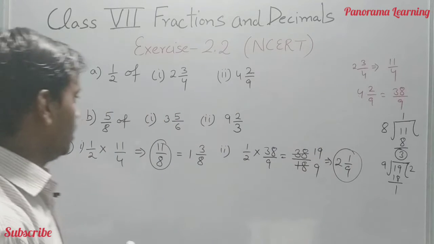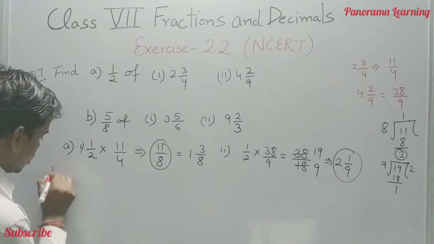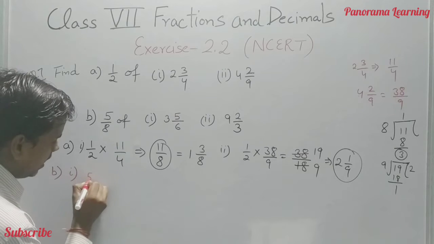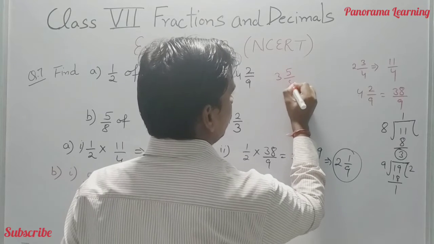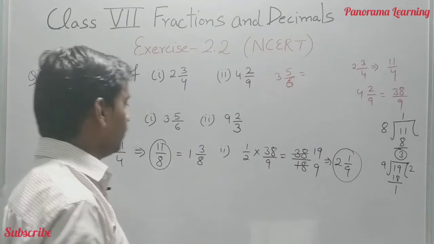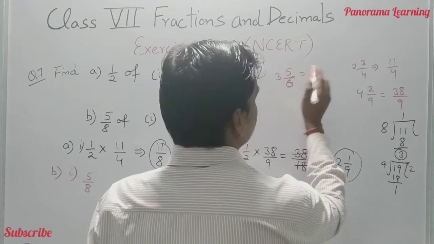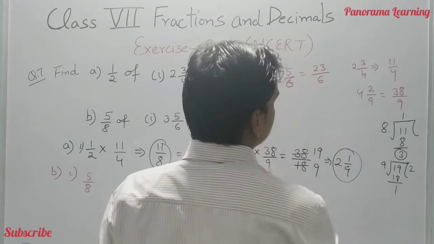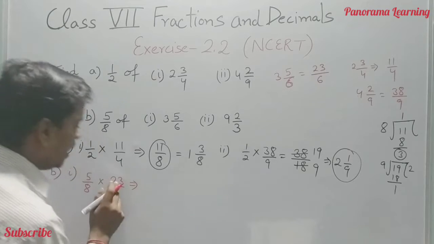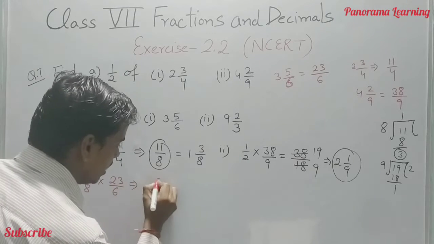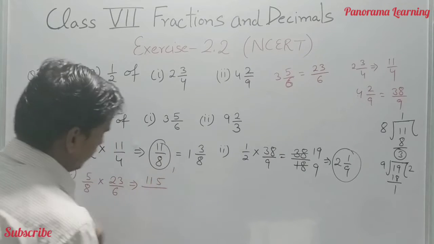Okay. Now let's move to the question number second of this. Question number second, first part, 5 by 8 into 3 whole 5 by 6. First of all, we convert 3 whole 5 by 6 into the improper fraction. 3 6s are 18 plus 5, 23 by 6. Okay. 5 by 8 into 23 by 6. On multiplying 23 by 5, 3 5s are 15, 1 carry. 2 5s are 10 and 1, 11.